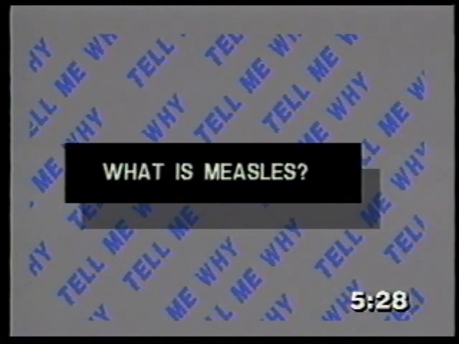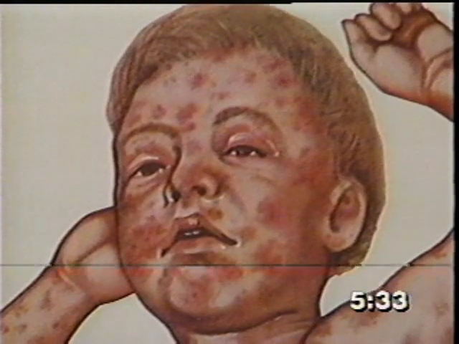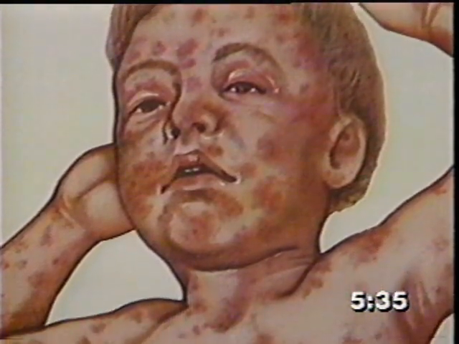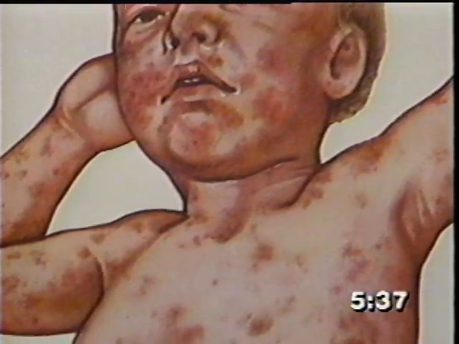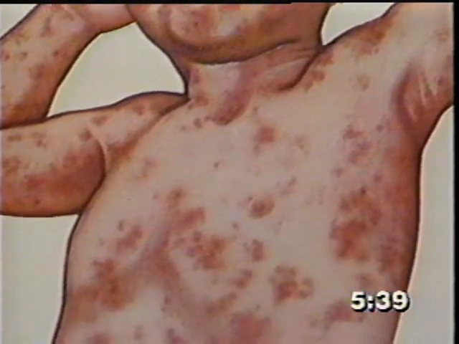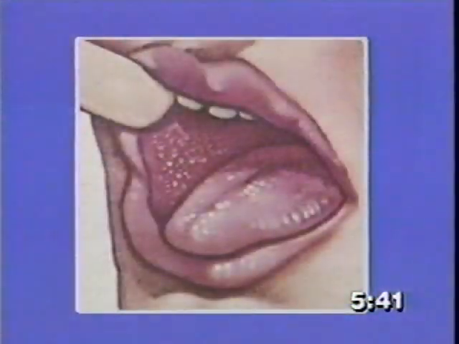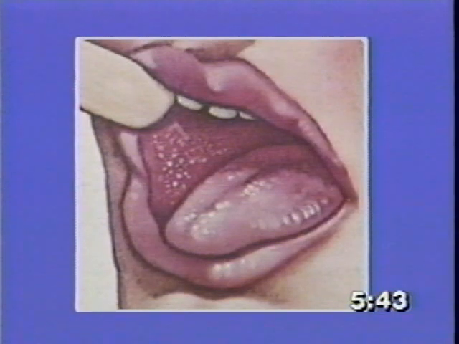What is measles? Measles is caused by a virus too small to be seen with an ordinary microscope. It is contagious and spreads very easily. About 10 to 12 days after contact with the virus, red appears in the throat and mouth.